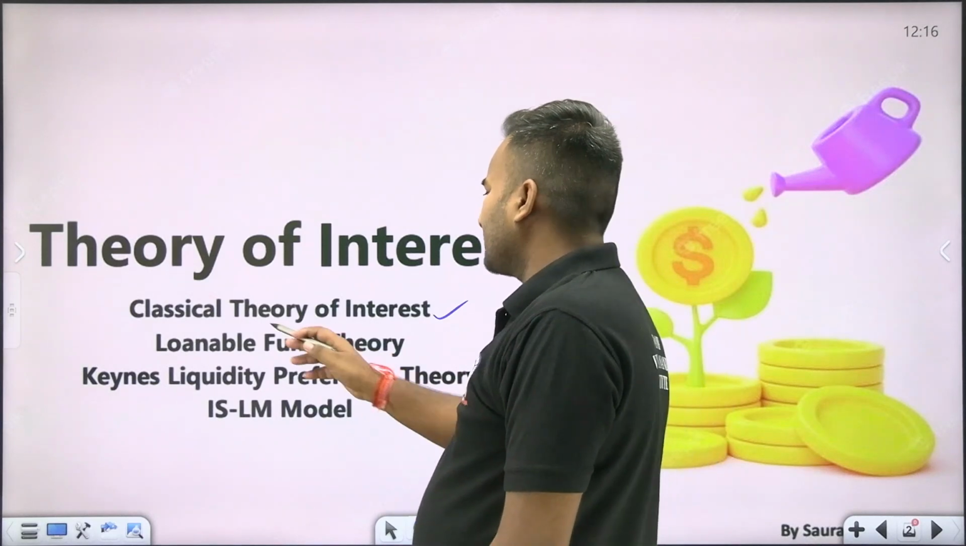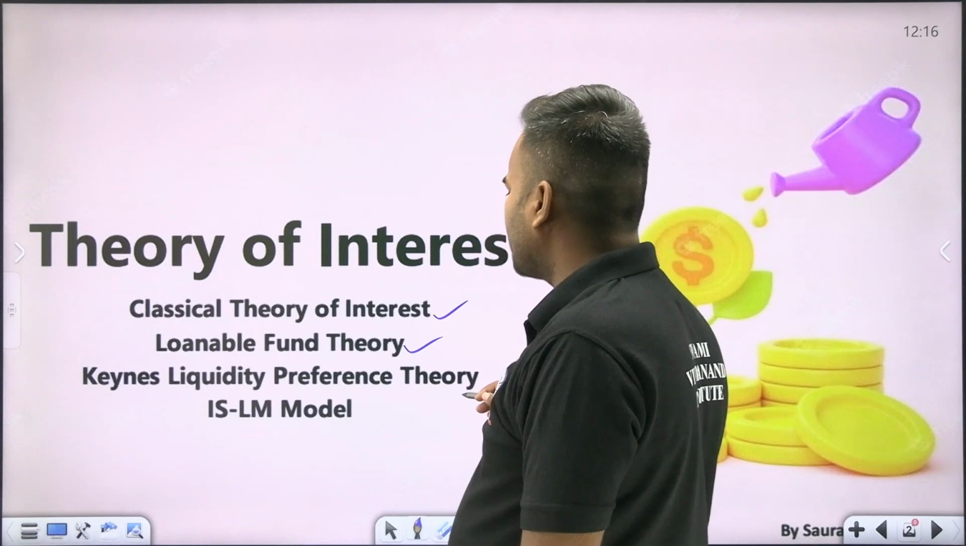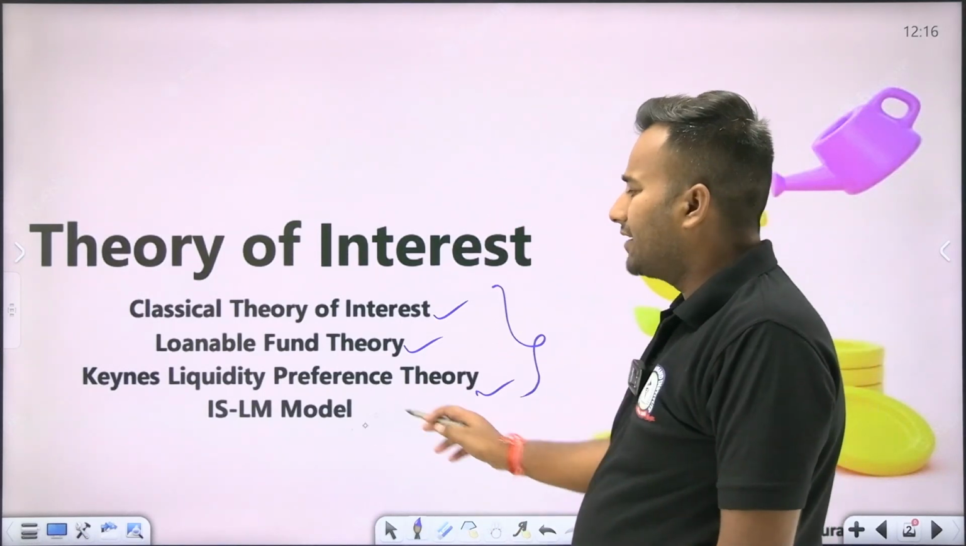The first concept was the classical theory of interest. Another one was the loan fund theory. The third was Keynes's liquidity preference theory. So I have completed all these three concepts. The fourth one is the ISLM model.